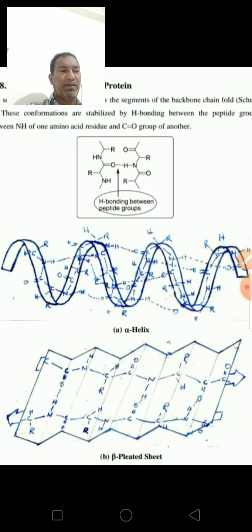In alpha helix, the hydrogen bond is between the same peptide chain, while in the beta sheet the hydrogen bond is formed between two different polypeptides or the same polypeptides.